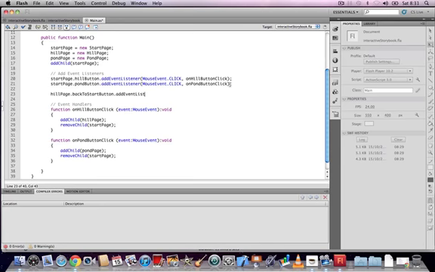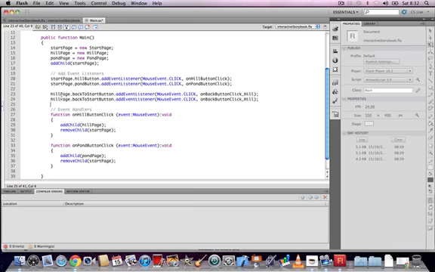So this is creating an event listener on the backToStartButton in the hillPage symbol. Inside the ordinary brackets, MouseEvent.CLICK, comma, onBackButtonClick_hill, semicolon. So the function name is onBackButtonClick_hill. Repeat the process. You can copy and paste and just change the appropriate words. pondPage.backToStartButton.addEventListener, ordinary brackets, MouseEvent.CLICK, comma, onBackButtonClick_pond, semicolon. So this event listener is applied to the backToStartButton in the pond page, and when it's clicked, it's going to run the onBackButtonClick_pond function.